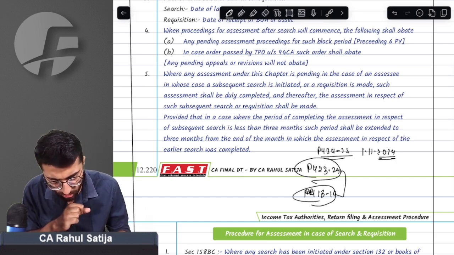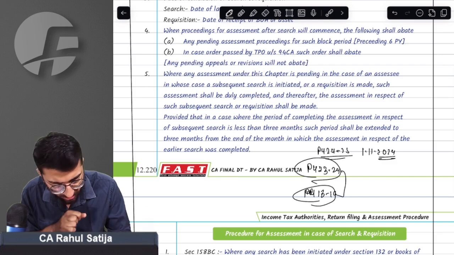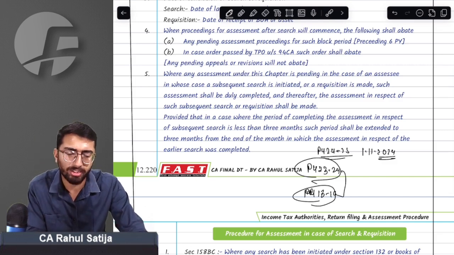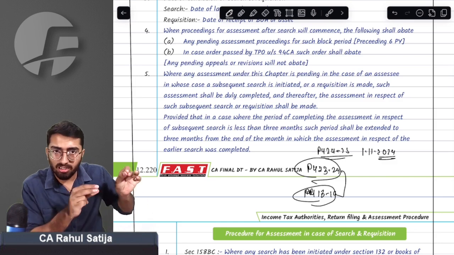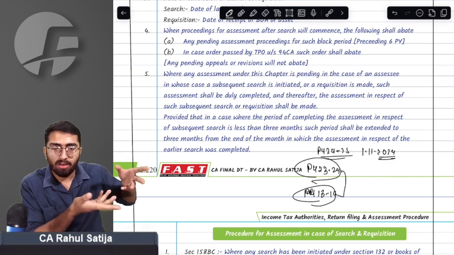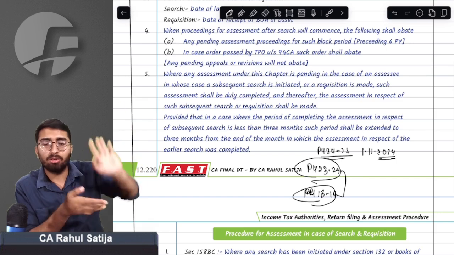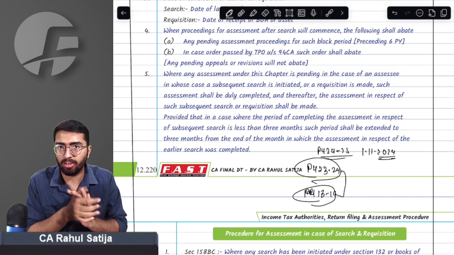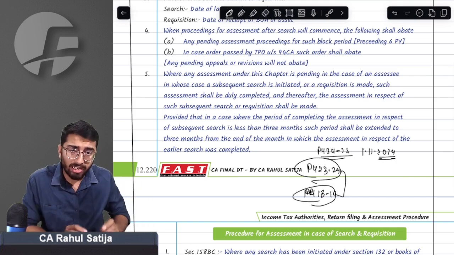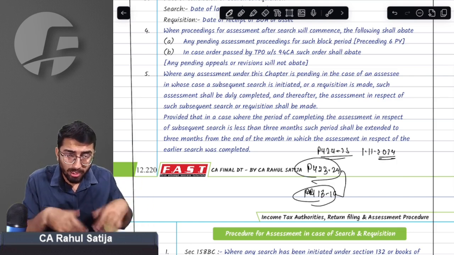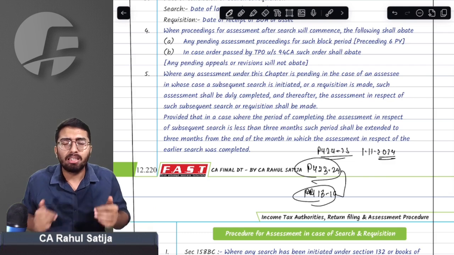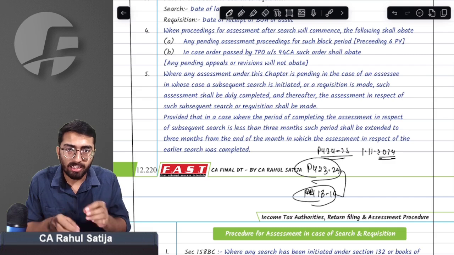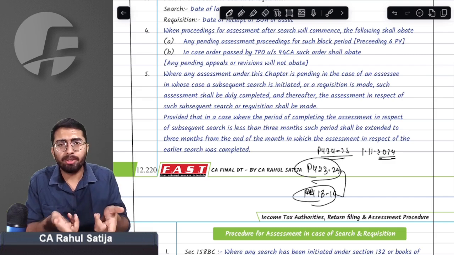Now, as soon as search is concluded, is it possible that search will again be conducted at my premises? Yes, sir. Search can again happen at my premises. For example, search occurs again on May 22, 2025. Now again, the department will initiate assessment proceedings against me for the new block period.